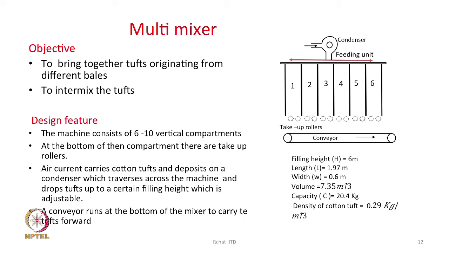We can do the same thing with the help of a proper machine. So, machines are now available, and the sketch of one of the machines is shown here on the right hand side. These 1, 2, 3, 4, 5, 6 which you see are basically chambers within which we place our cotton. Now, look at this machine. If you look at the design features, it consists of 6 to 10 vertical compartments or chambers. In this case we are showing 6. At the bottom there are some take-up rollers as shown here.